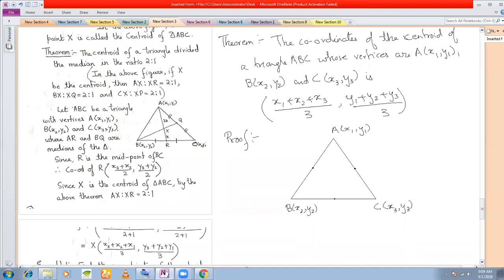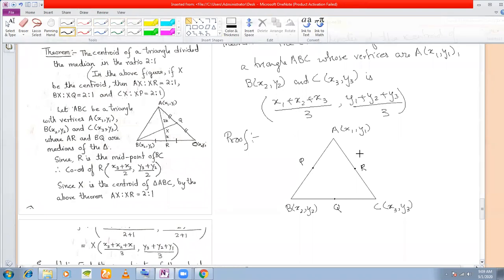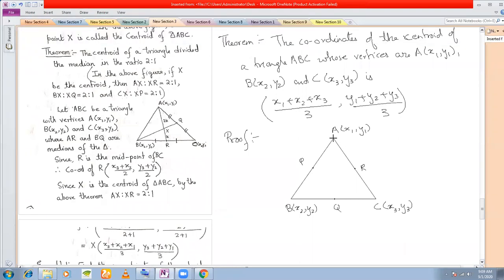Let us take the midpoints, say P, Q, and R, and we draw the medians. I've taken the coordinates of the vertices as (x1, y1), (x2, y2), and (x3, y3). This is one median. This is another median.